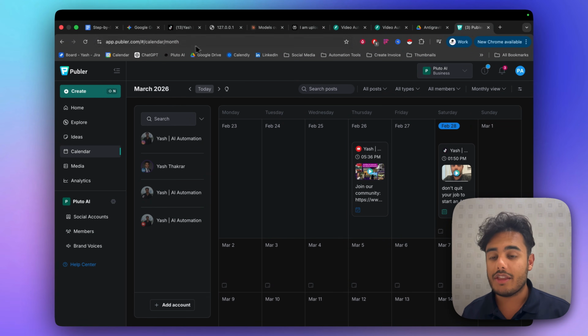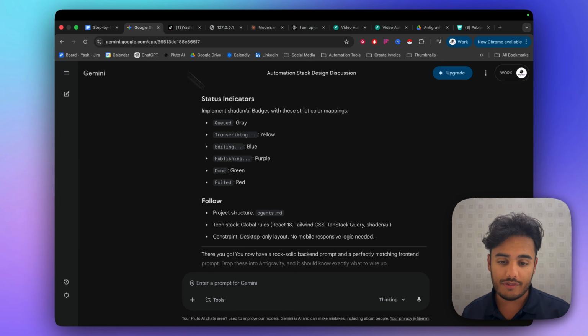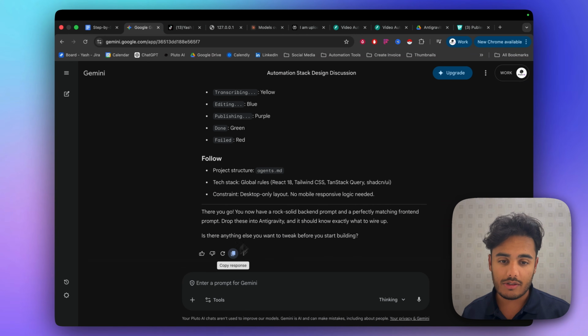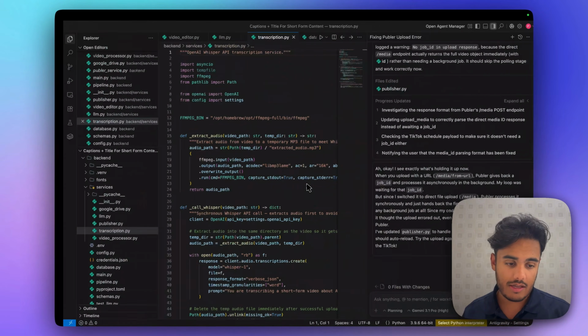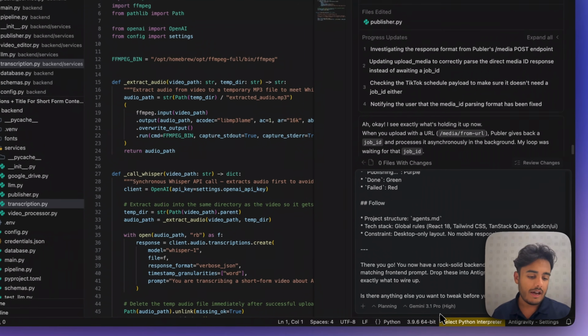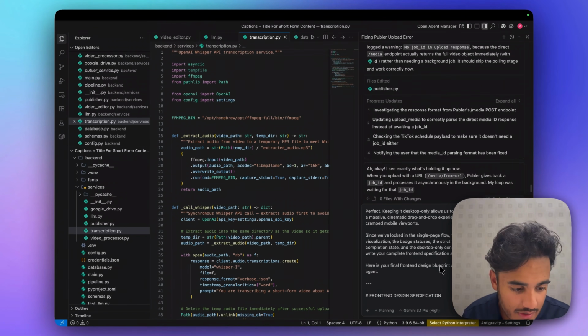So now the next step that we have to do is get the front end going. We already made the prompt for the front end. I'm just going to go and copy our front end prompt here. This should be everything. Yes. And I'm going to paste it over here. I like to use Gemini 3.1 for the front end, and I'm just going to go ahead and get it to make us the front end.